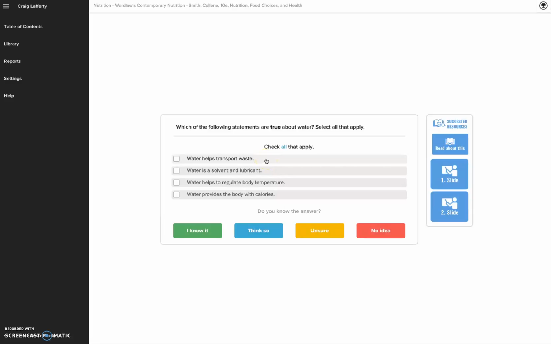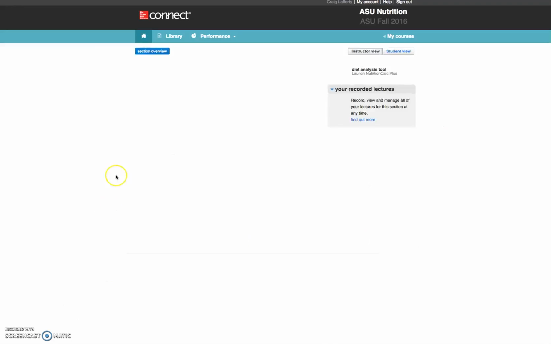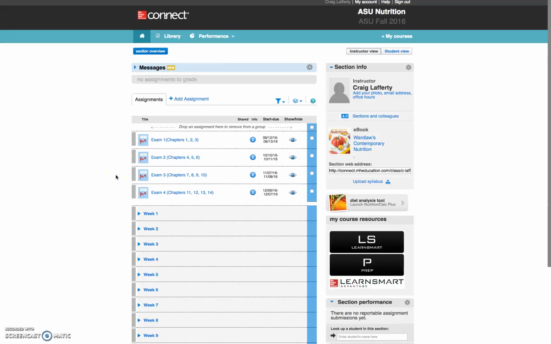The homework and these Learn Smart Reading activities are open 24 hours. You can jump in, do part of them now and part of them in a couple days. It is completely up to you at that point. But when you're finished and you get through all the questions, you can leave the Smart Book and head back to the main page right here and continue another activity.